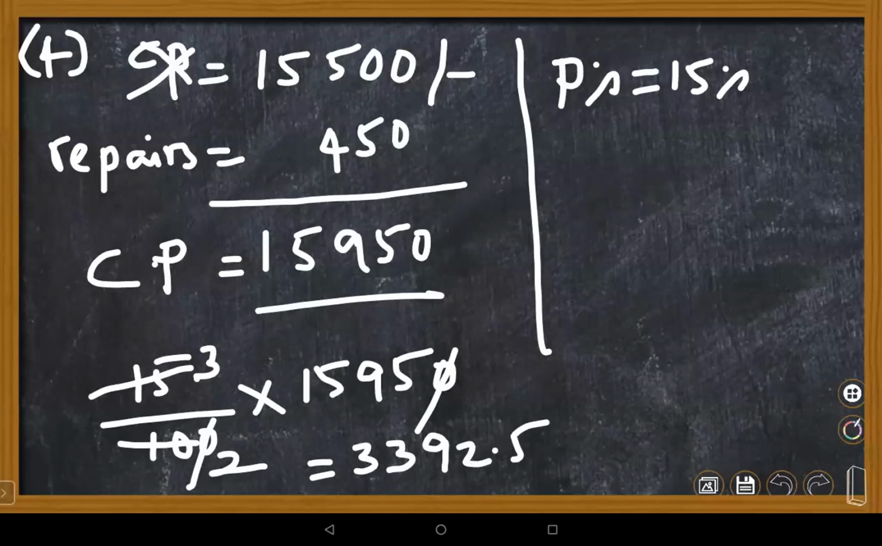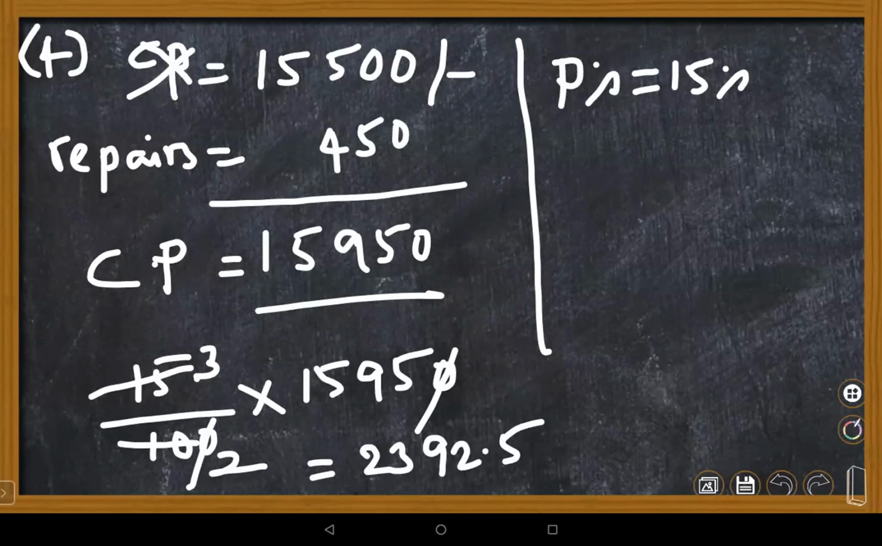Yes, ma'am. Bhavya, please give the answer. Is it 1595 into 1.5, which is nothing but 3392.5? Not 3, ma'am. I got 2392.5, ma'am. Is it 2, 3? Yes, ma'am. 2392.5. Okay, right. Same thing.